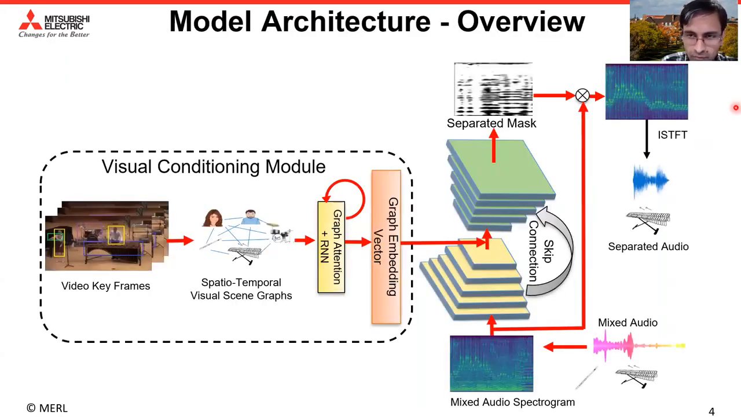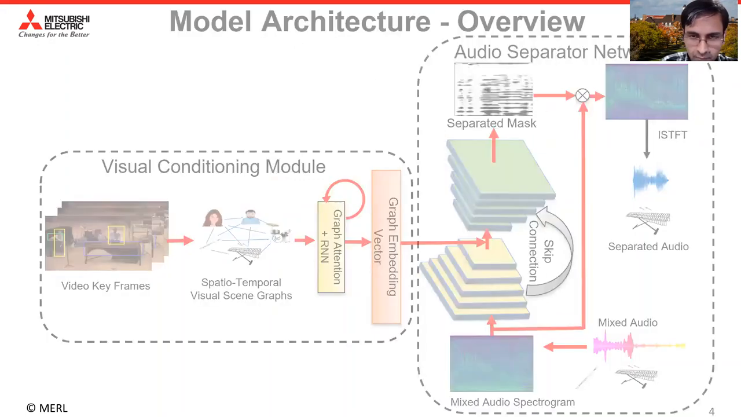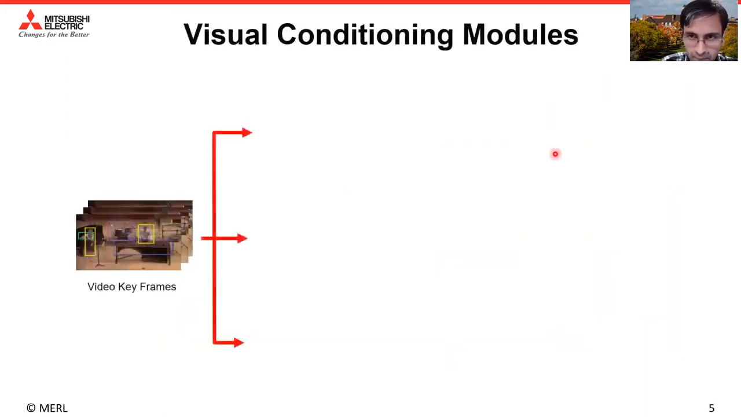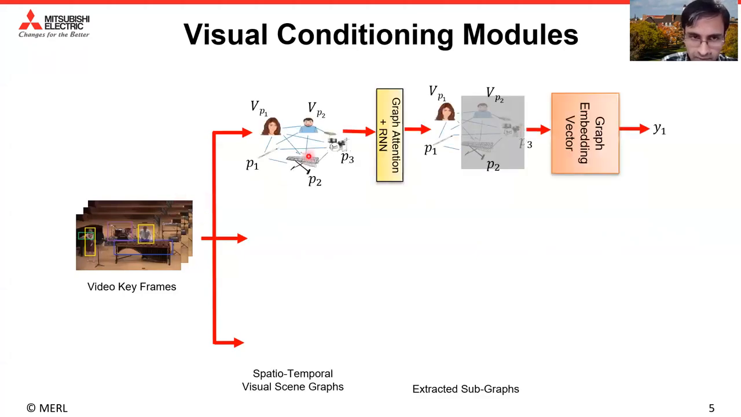Here we show an overview of our model's architecture showing the two key components of the network, the visual conditioning module and the audio separator network. Given the frames of an input video, the visual conditioning module first constructs a fully connected graph with potential sounding objects as the nodes of the graph. These are known as the principal objects of the graph and are denoted by PI in the graph. Additionally, the node set of this graph is augmented by adding the context nodes corresponding to each principal object node. These are denoted by VPI in the graph.